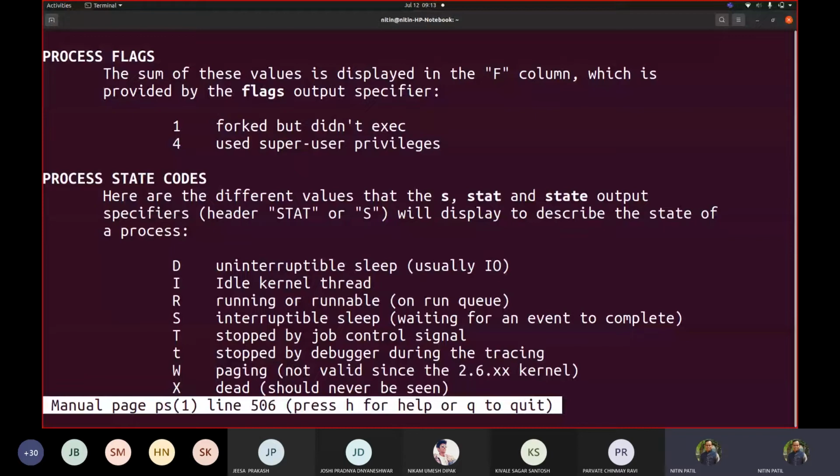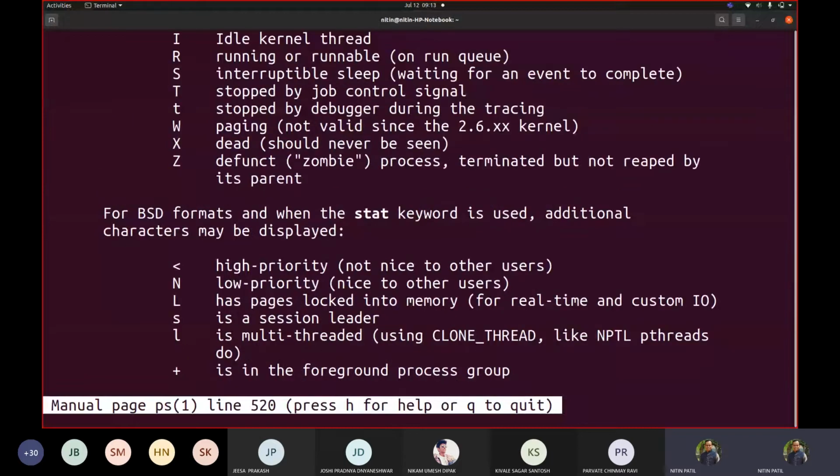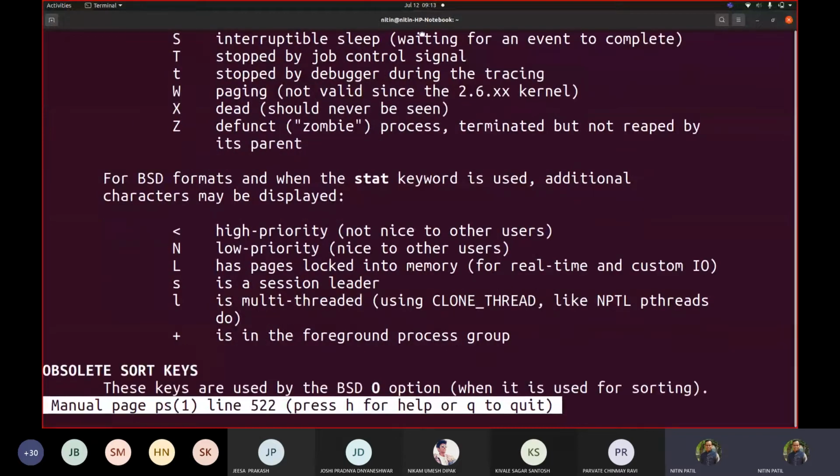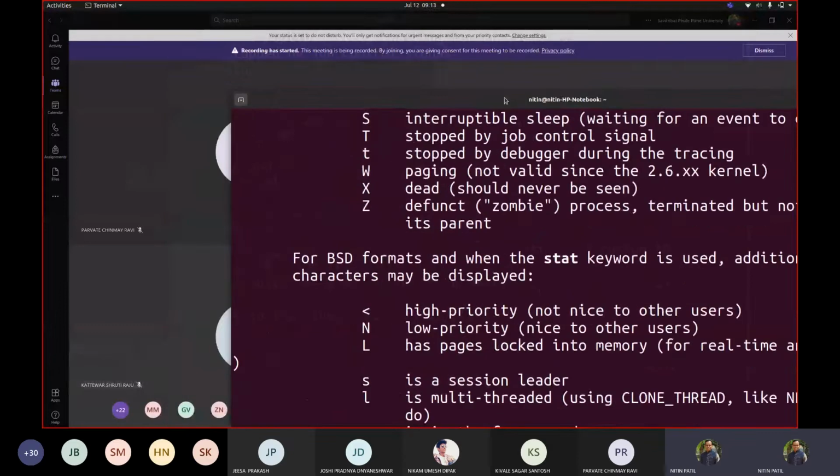Similarly, if I go below, it is showing that plus means it is in the foreground process group. Now foreground and background. While you are concentrating on this particular screen, sometimes it may happen that you might be doing some other task too.